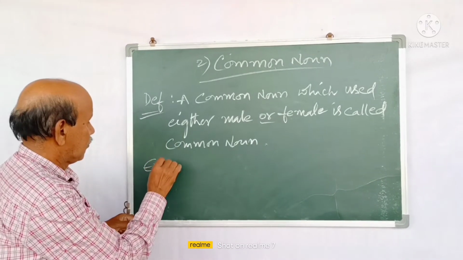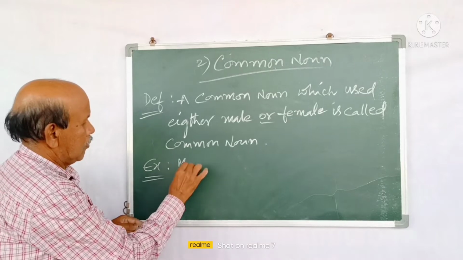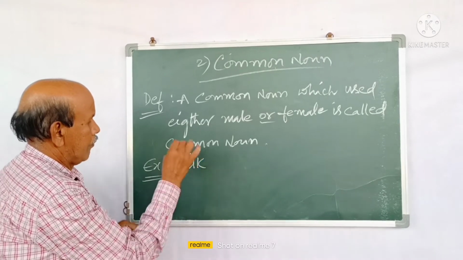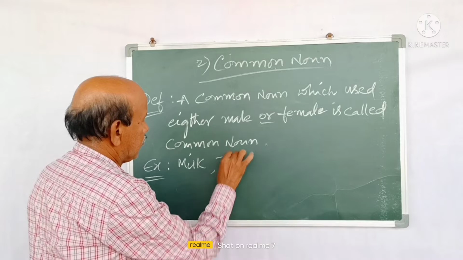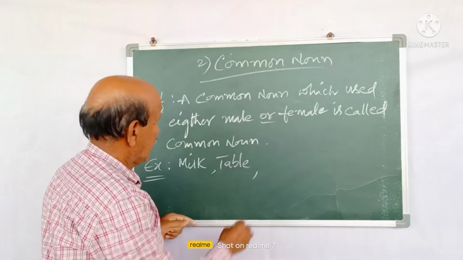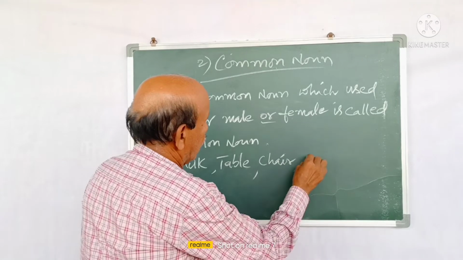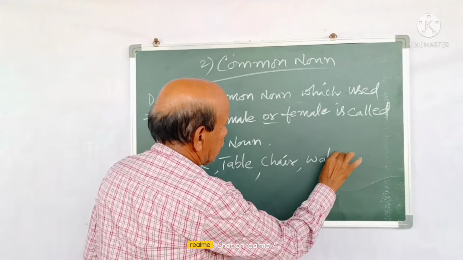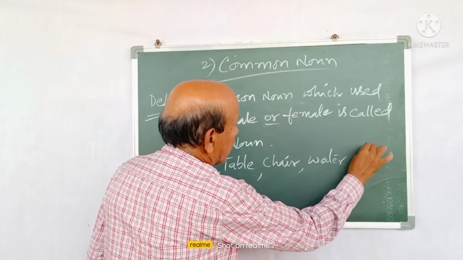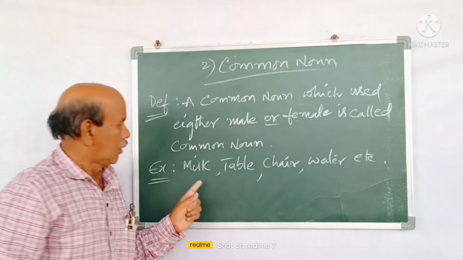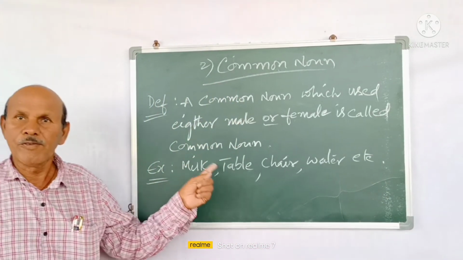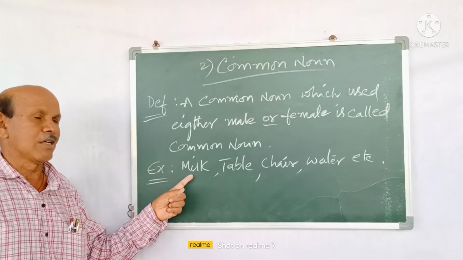Examples: milk, table, chair, water, etc. Either male or female, both are called by the common word, that is milk.